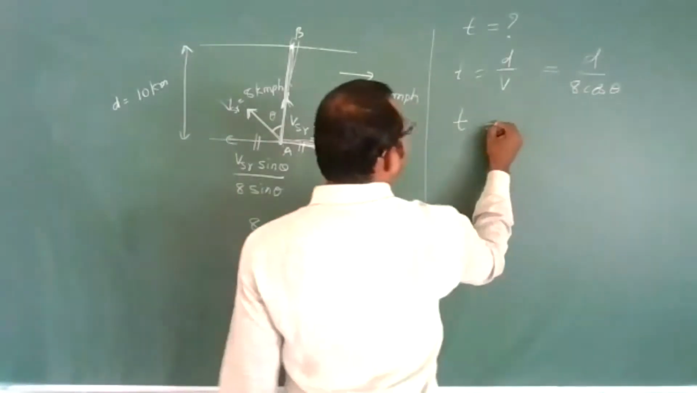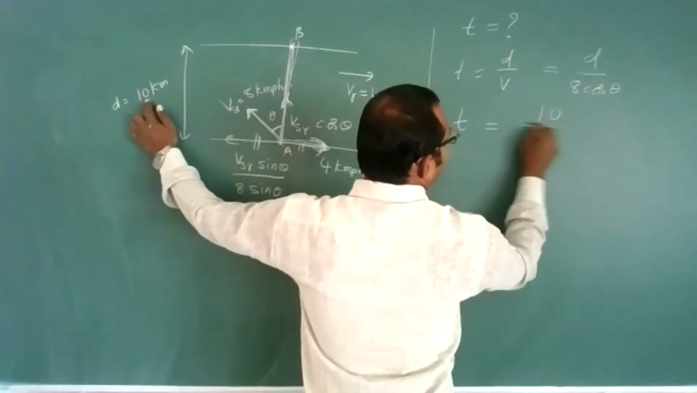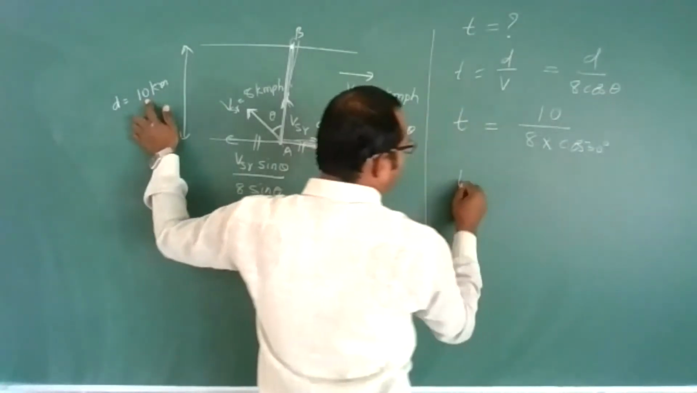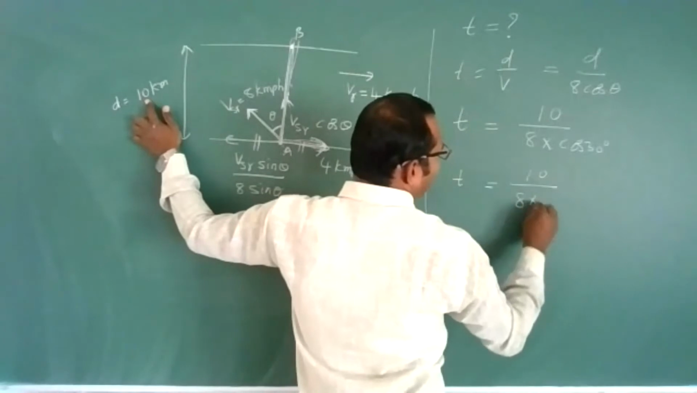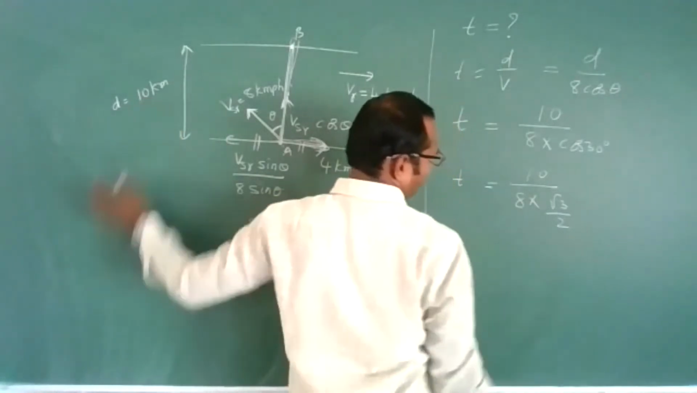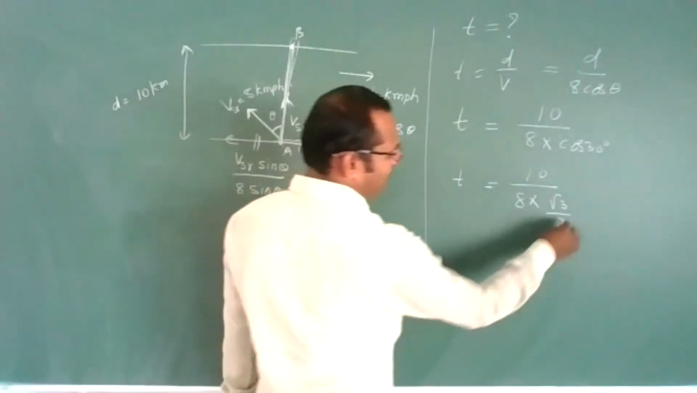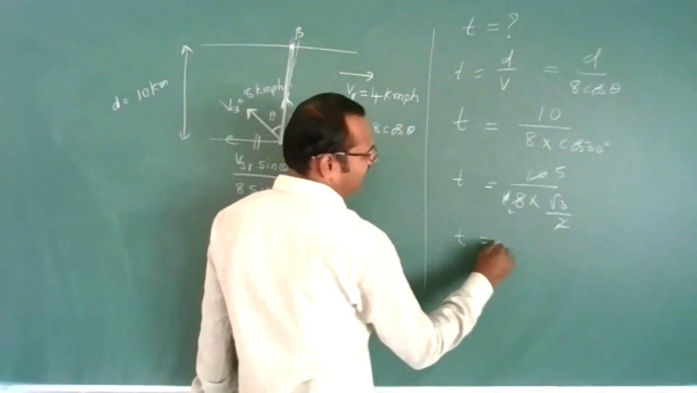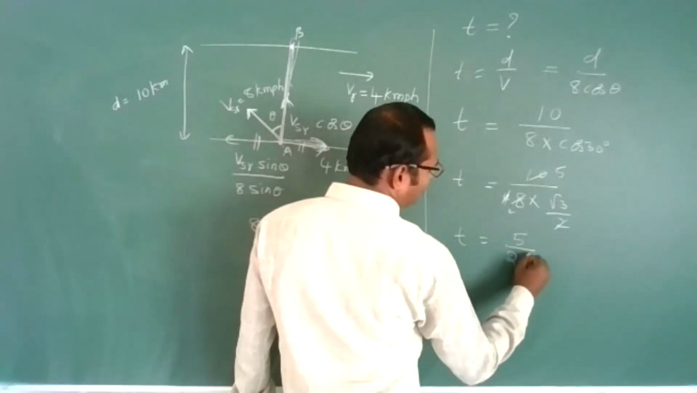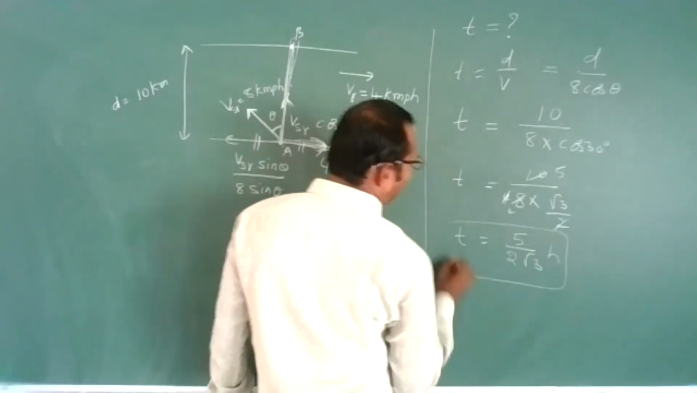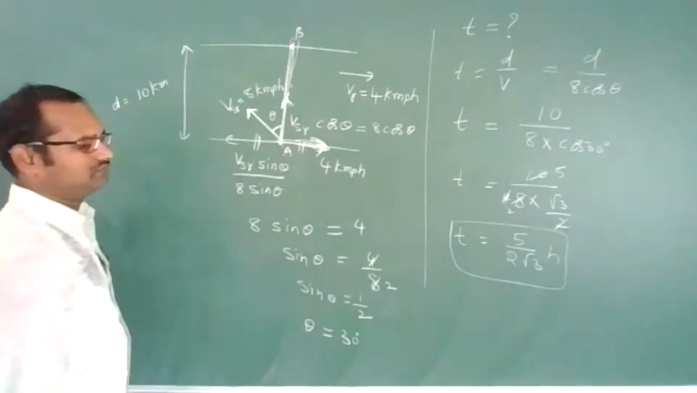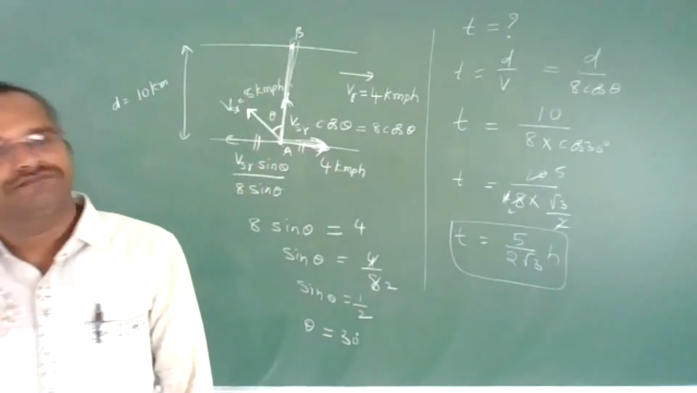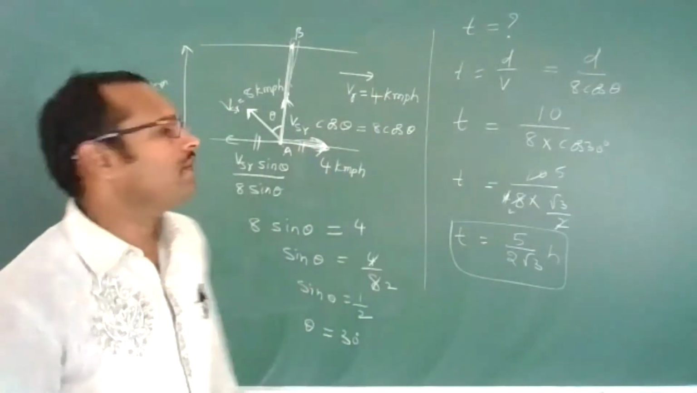So the time you will take, where the distance is 10 kilometers, is 10 upon 8 into cos 30 degrees. Cos 30 degrees is root 3 by 2. So 10 divided by 8 into root 3 by 2 gives the time as 5 by 2 root 3 hours, because all units are in kilometer per hour. So this much time he will take to cross the river. Finished.